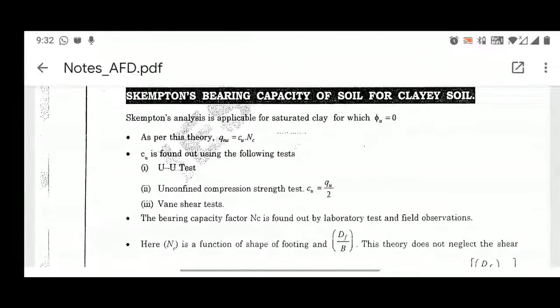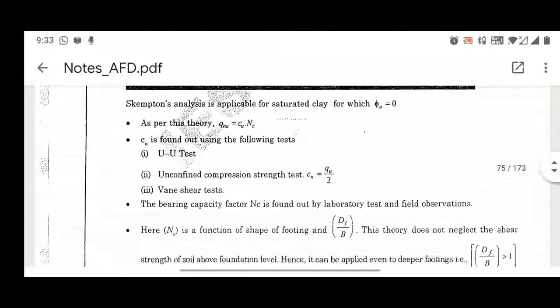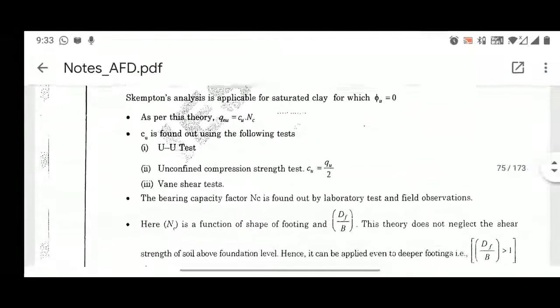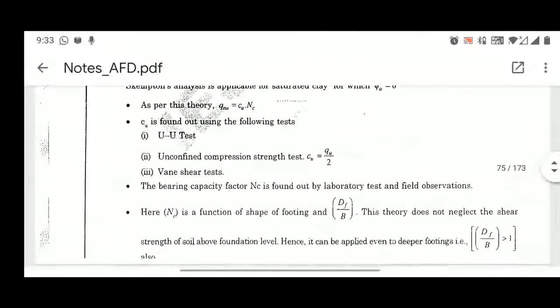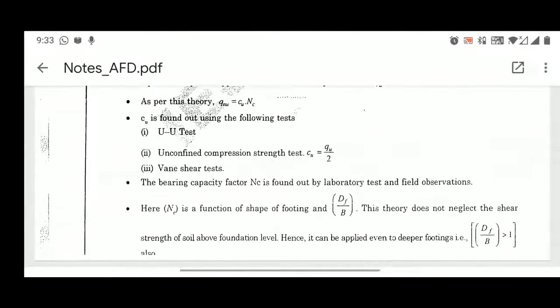U stands for the undrained state. So this is the angle of internal friction in the undrained state, that is considered as zero. Now, as per this theory, the net ultimate bearing capacity expression can be written in this form, that is Cu into Nc, right? Cu, the undrained cohesion, is found out using the following tests.